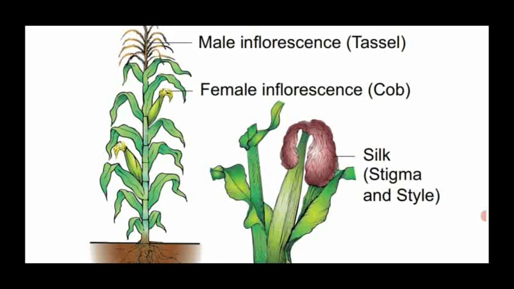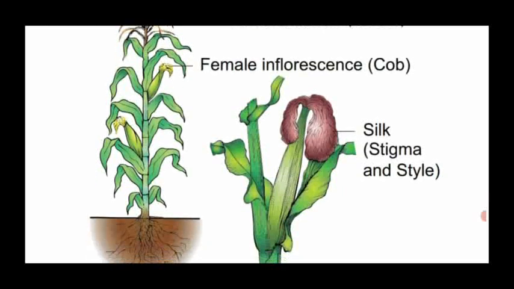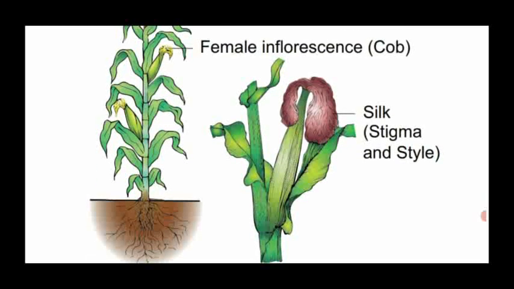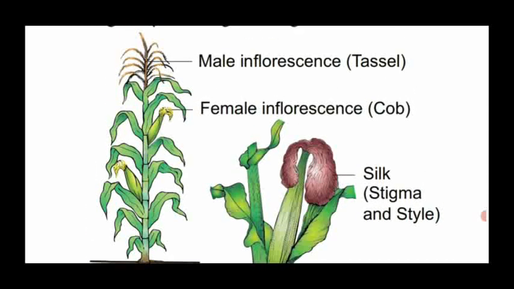The stigma of the female flower is named silk because stigma and style are combined together. That's why it is named silk. Whenever the wind blows, the pollen grains reach the stigma of the female inflorescence and pollination takes place.